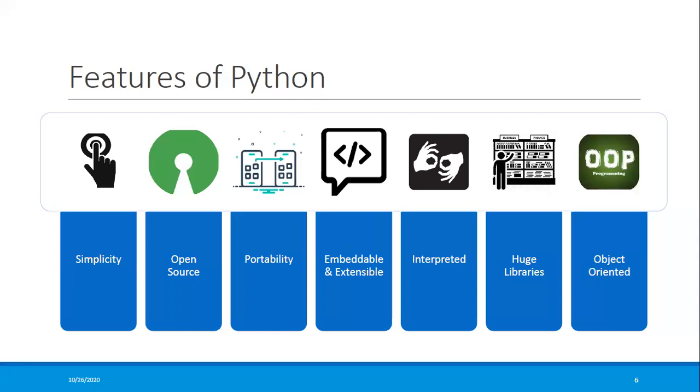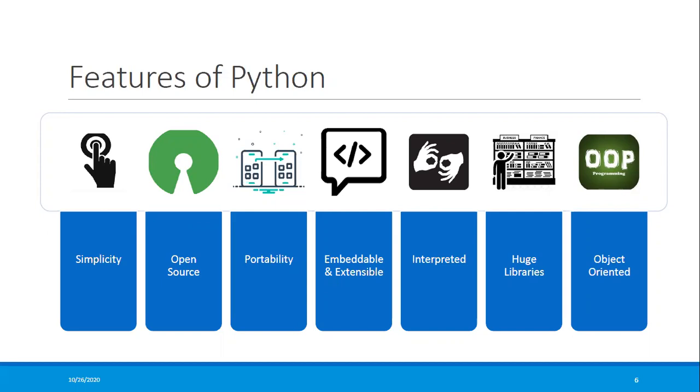The next one is embedded and extensible. Some languages work very fast, so Python has a provision to embed that code within Python so that you can make use of it. One small thing about the creator: he was working in ABC, a scripting language, and the challenge was that it could not be extended or embedded with other code. Keeping that in mind, Python was written in that way.